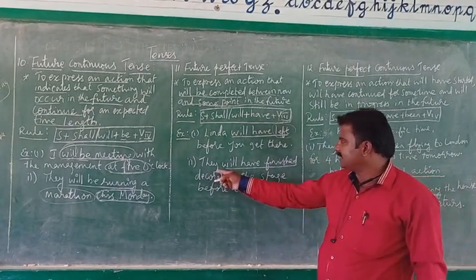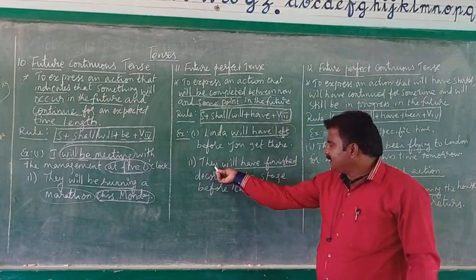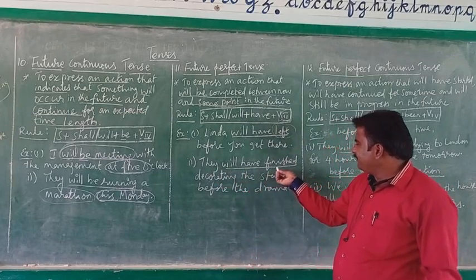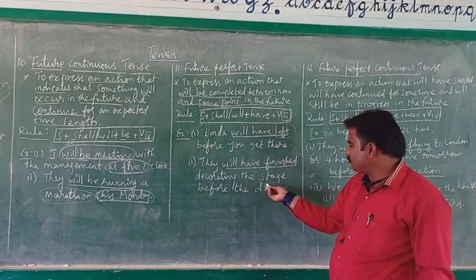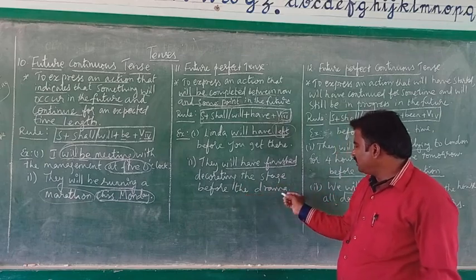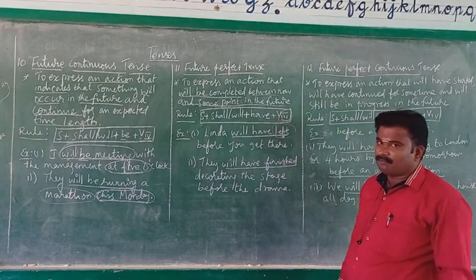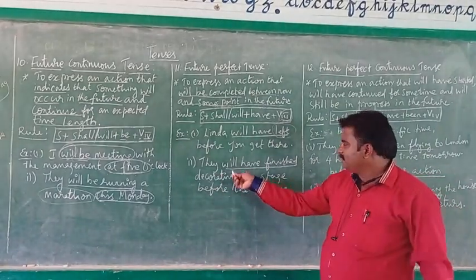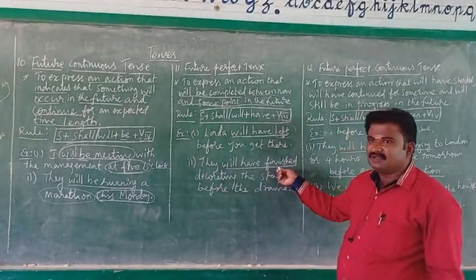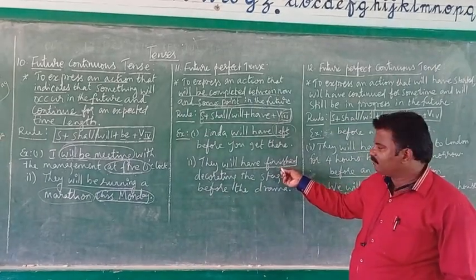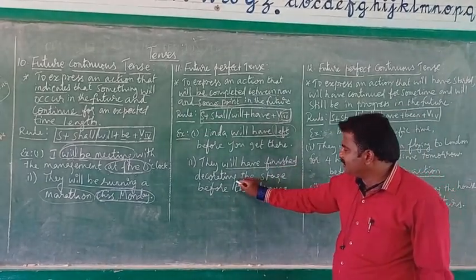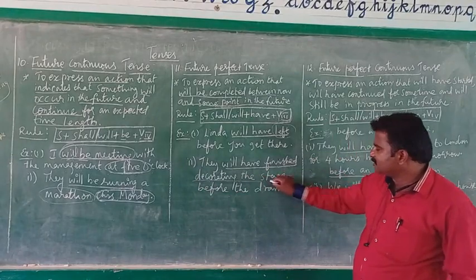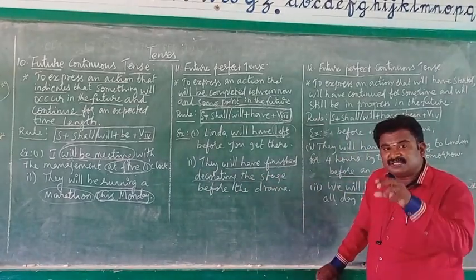Now we'll move to the second example. They will have finished decorating the stage before the drama. Listen. They, that is the workers, will have finished. What's the action going on here? What's the action? That is decorating the stage. The decorating of the stage, that is the action.